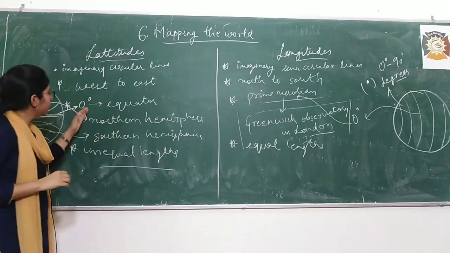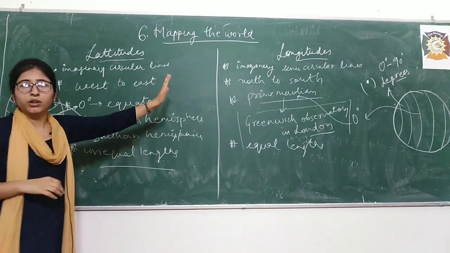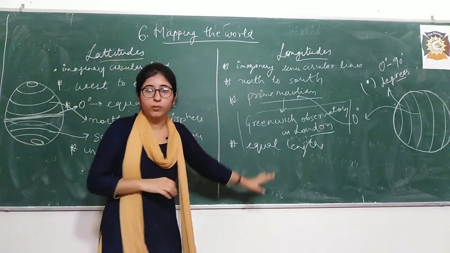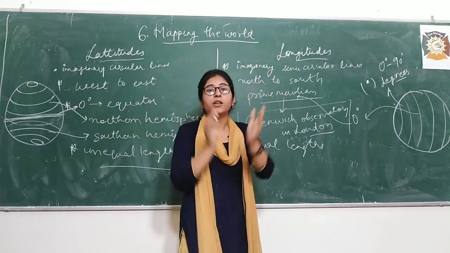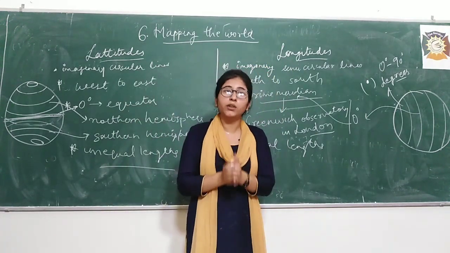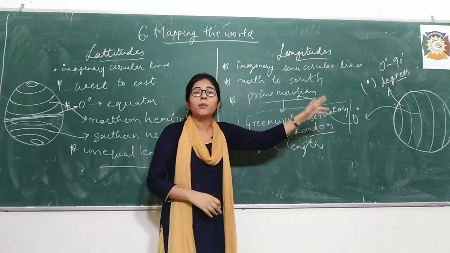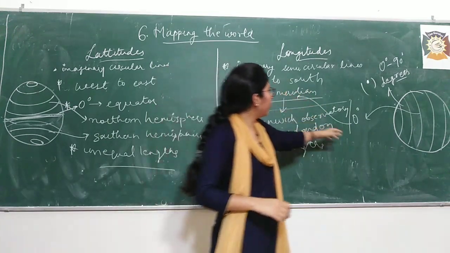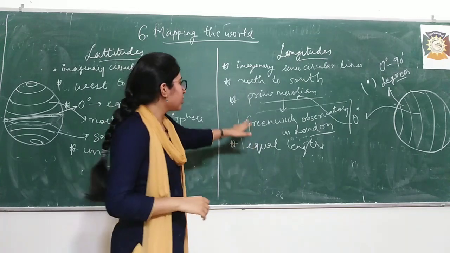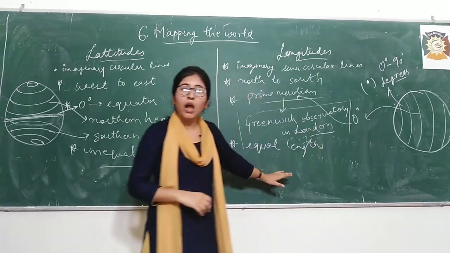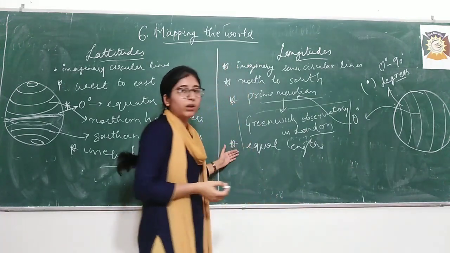Now students, I told you that 0 degree is known as equator here, right? This is done with longitude. These are the only points we need to know about longitude. Let's just revise. Longitudes are imaginary semicircular lines that run from north to south, right? And the center line is known as prime meridian, which is at 0 degree. This 0 degree line is known as prime meridian and passes through Greenwich Observatory in London, right? And all these longitudes are equal in length.